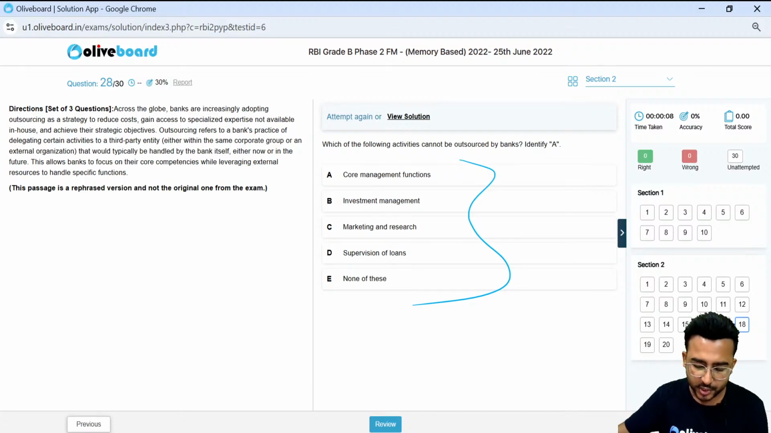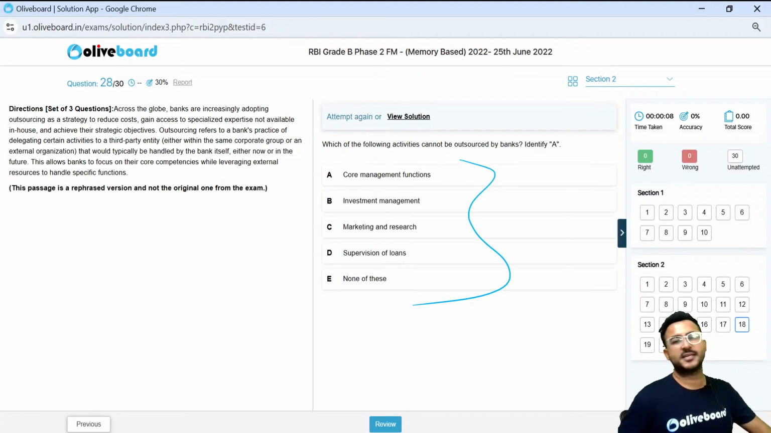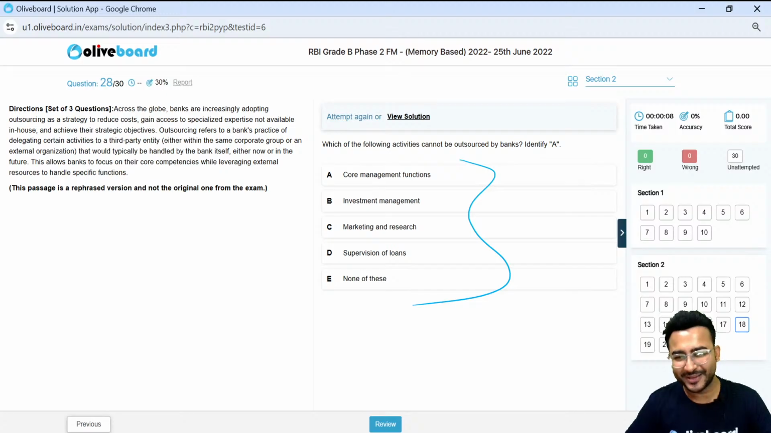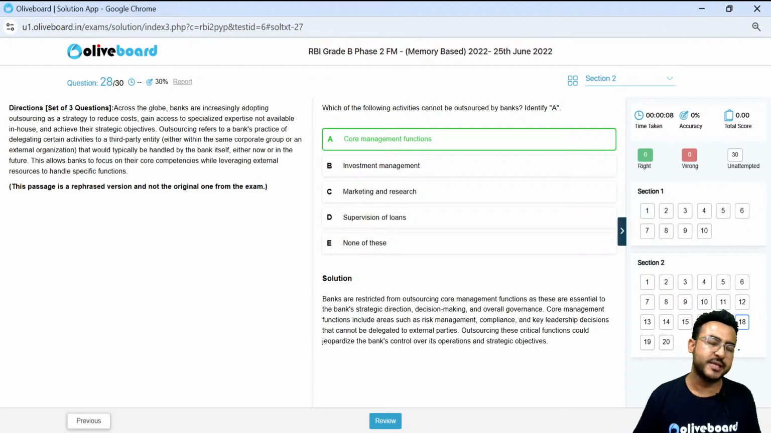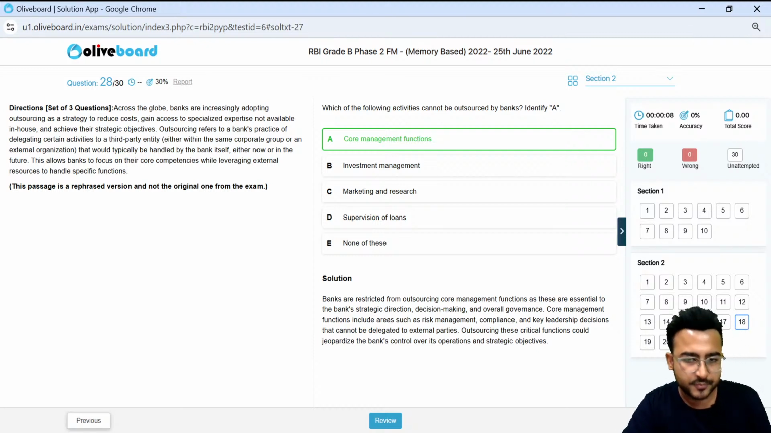And that happens majority of the time. Paras are there to consume your time, not to give you an edge. It's to take your edge. Okay. The correct choice here is core management functions. Obviously, a bank cannot outsource its core management function. So even if you haven't studied this particular question, students of 2022, you can still attempt it, right? By using the best guess strategy here.